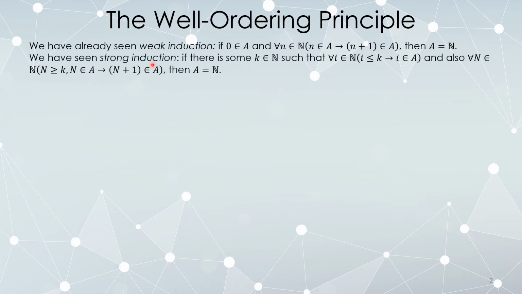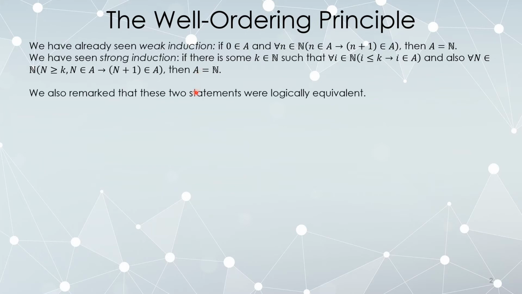But we also saw strong induction. If there's some k, so that you can show the statement is true for all indices i up to and including k, where k now is the number of base cases in an inductive proof, and you can also show that for any index past that point, as long as the statement is true for n, it must be true for n plus 1, then you can conclude that, again, the statement is true for all natural numbers. This was strong induction.